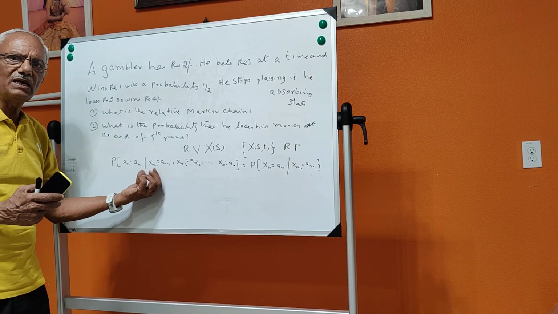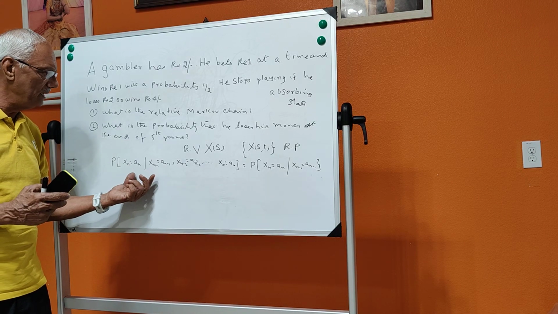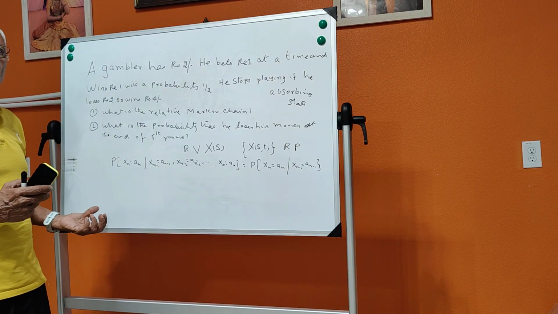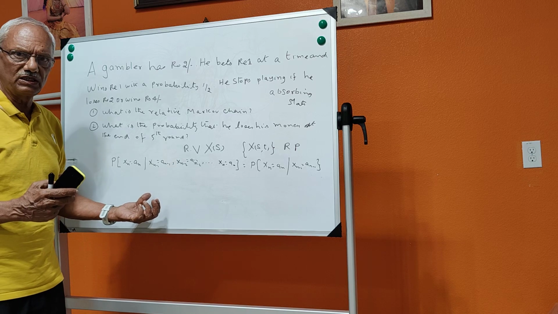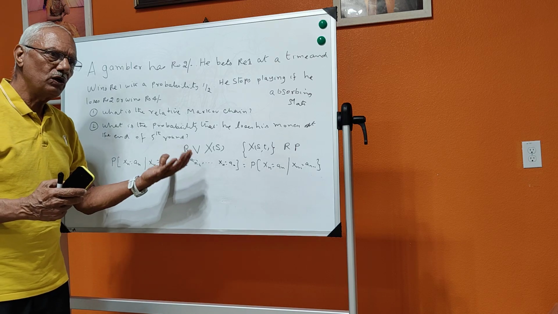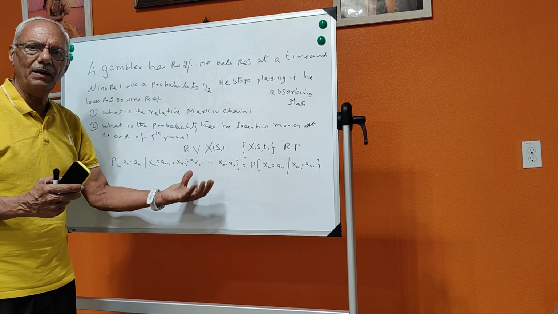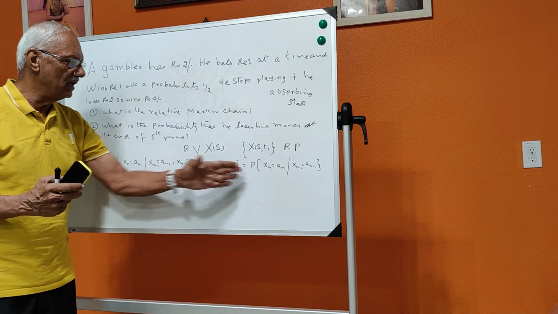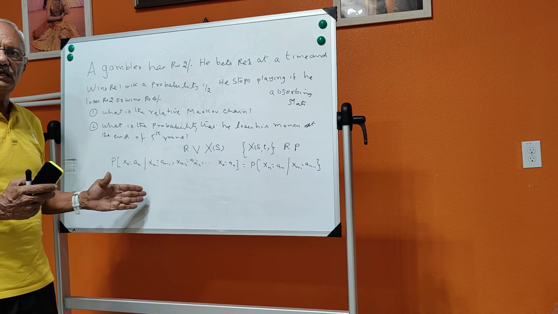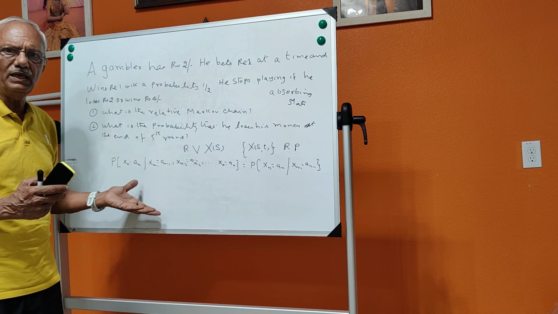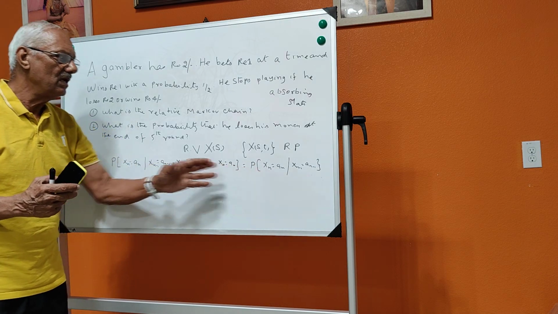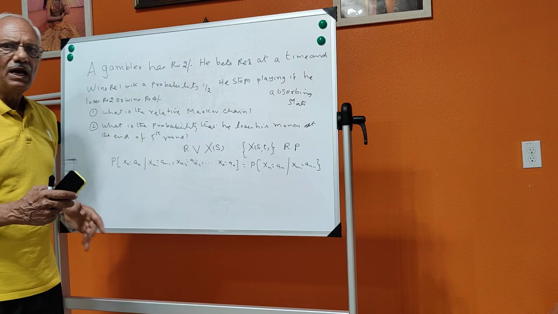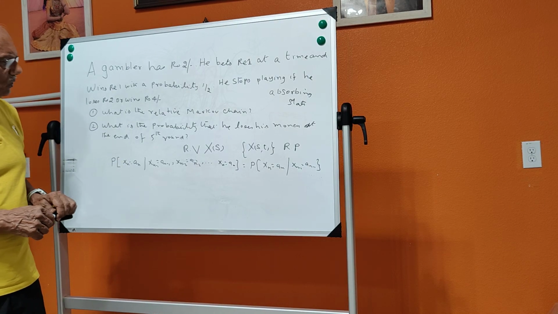It depends only on the immediate preceding one, namely Xn minus 1 is equal to an minus 1. Such a process will be called a Markov process. And as I told you, we call it a process if time happens to be continuous. We call it a Markov chain if the timings are discrete, that is, countably finite or countably infinite. So this is the meaning of a Markov chain. Now, these are all called the states.